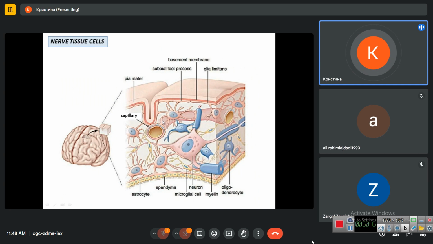And also astrocytes form the perivascular membrane, which covers the blood vessels. Oligodendrocytes, here we have oligodendrocyte, it forms the myelin sheath around the axon of the neuron. Microglia is a small cell here and here also, and ependymal cells with cilia line the ventricle of the brain.